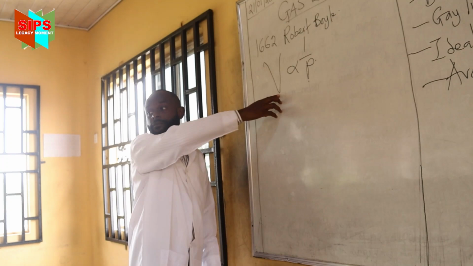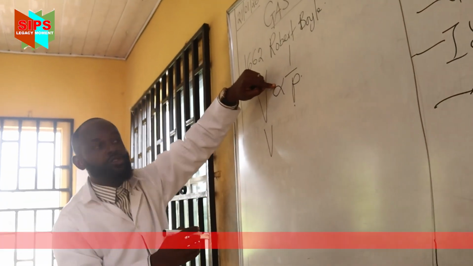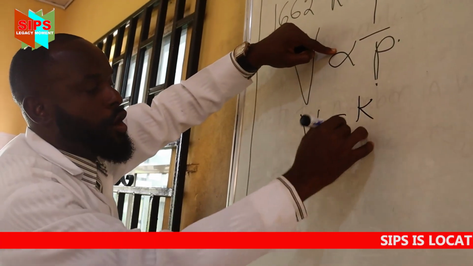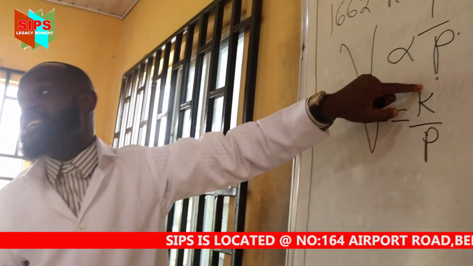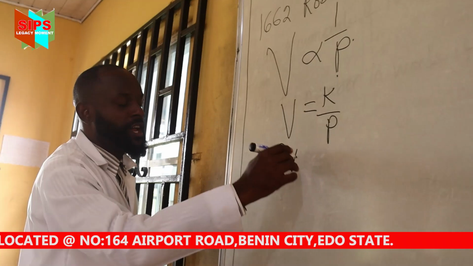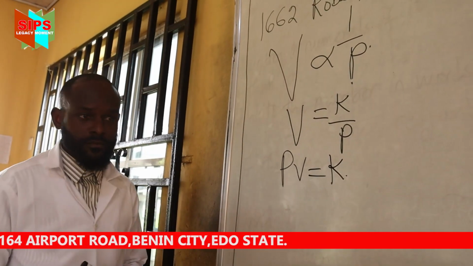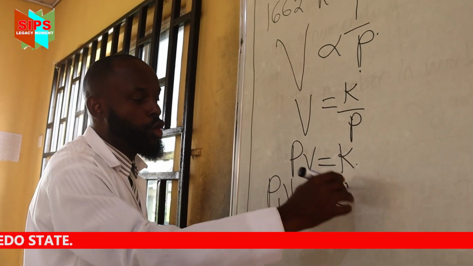Now let's equate it mathematically. What does V mean? Volume. Good. We'll remove this and introduce a constant, equals K over what? P. What is the K standing for? Constant. Now we'll cross multiply this to this. PV equals to what? K. Meaning P1V1 equals P2V2.